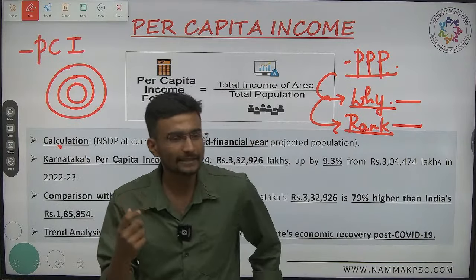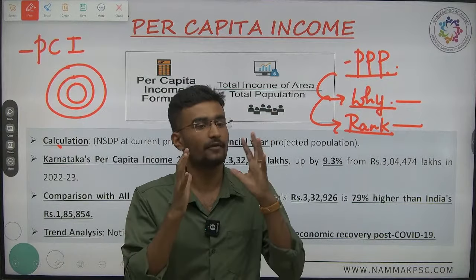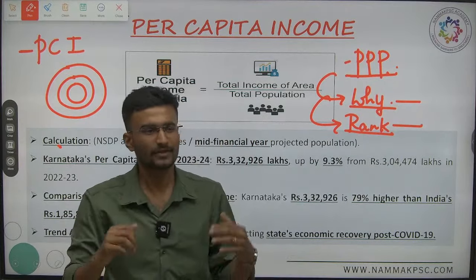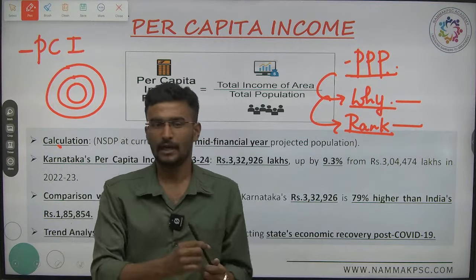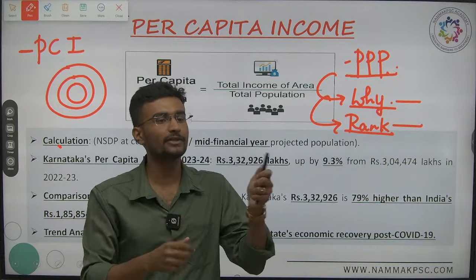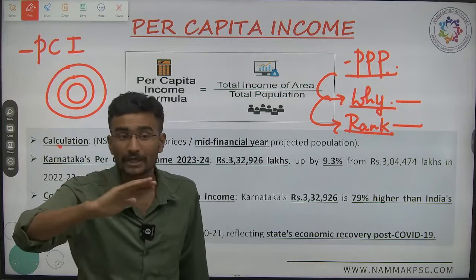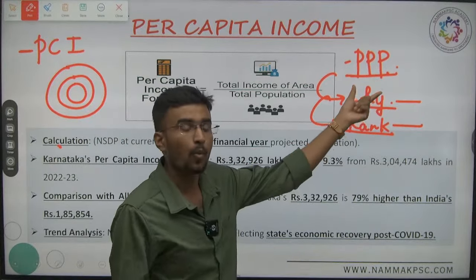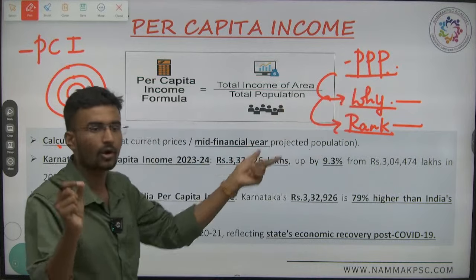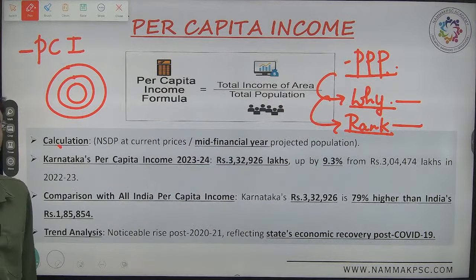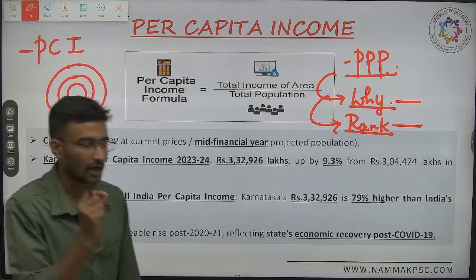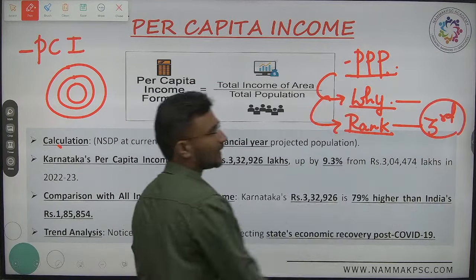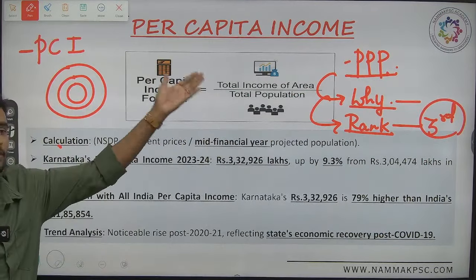See, as simple as that, it is for analyzing individual goods in different countries. Yes or no? Take an example of this pen. I am comparing this pen in India with other countries; that we call PPP. Now, what is the rank of India? Is it fifth or third? It is third on the basis of per capita, or I can say the purchasing power parity.